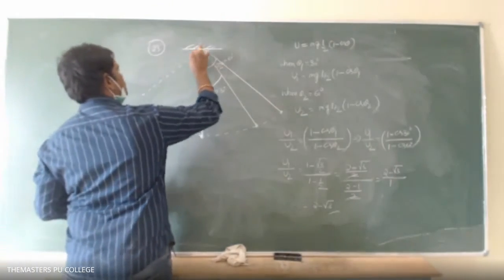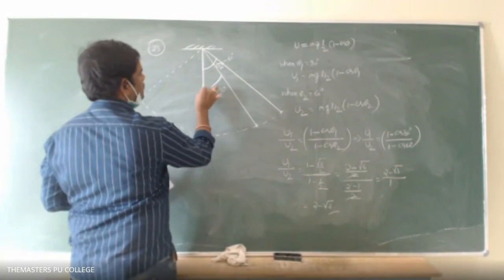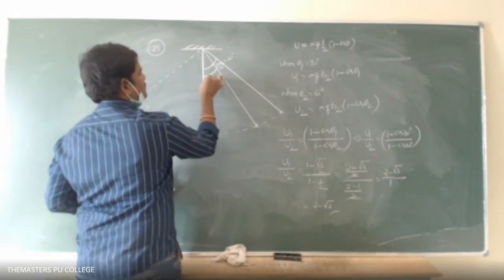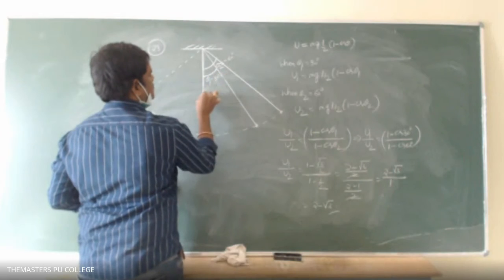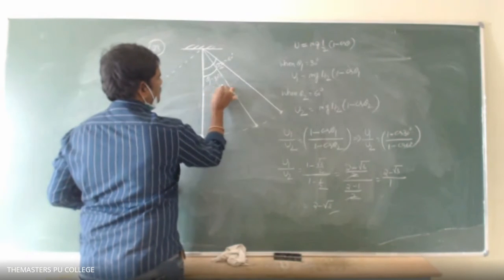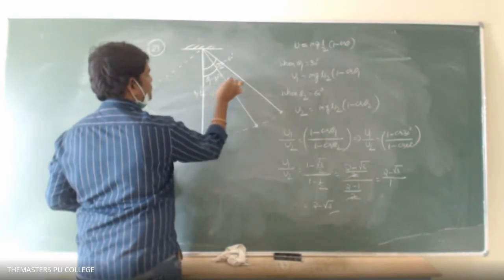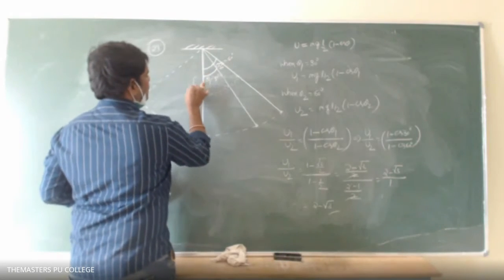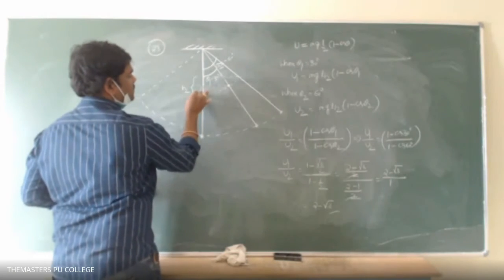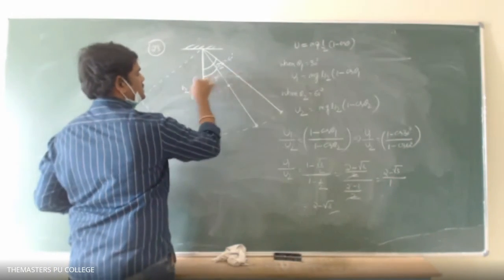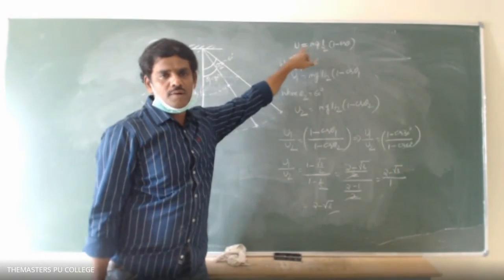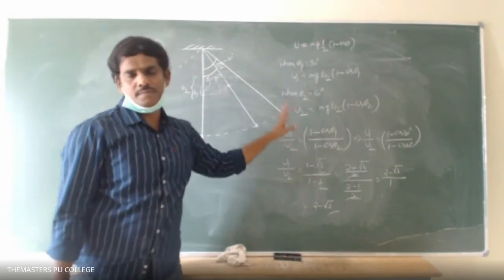Okay, the pendulum is swinging like this. This is theta 1 equal to 30 degrees. This is H1, and this is H2. While moving from here to here, the potential energy is mgh1, and here it is mgh2. That ratio we have already derived. That's why I have not derived it again. Earlier problem we have done this, okay?